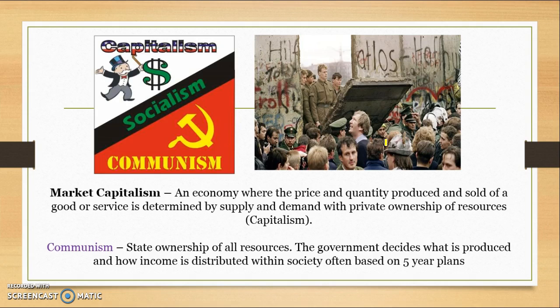So market capitalism is a system whereby the price and quantity produced and sold are determined by supply and demand. So there's private ownership of resources, and it's up to demand and supply to determine what goods and services are produced. If things are in high demand, then there'll be more production of those goods and services because they're more profitable. In a communist system, there's state-owned or government-owned ownership of all resources, and the government decides what is produced and how income is distributed, often setting 5 or 10-year plans about how they want to go about doing things.